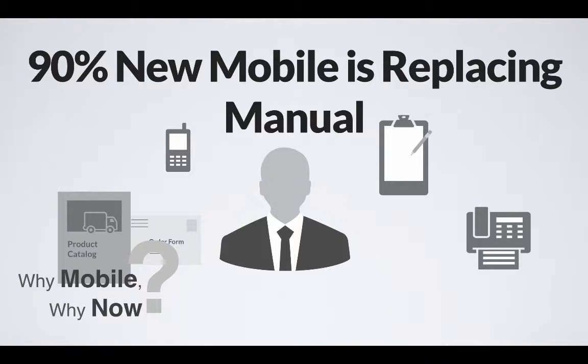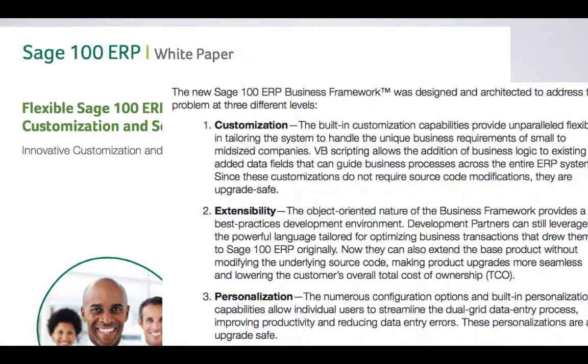So we talk about advanced mobile sales functionality, and I'd like to put this in the context of Sage 100 itself. This is an excerpt from a Sage 100 white paper that's a couple of years old, but it's certainly still pertinent. And it highlights a lot of why companies migrate from a product like QuickBooks to Sage 100 in the first place. In the words of Sage, they talk about customization, extensibility, and personalization. And how that really translates to end users is Sage 100 lets companies bring out the best in their business through the flexibility of the software.